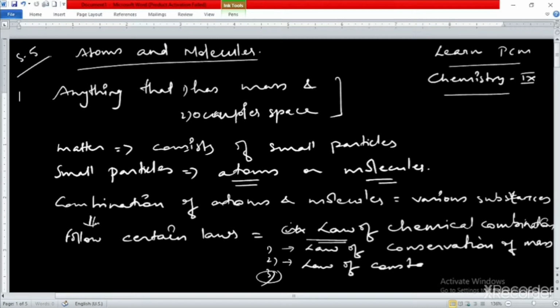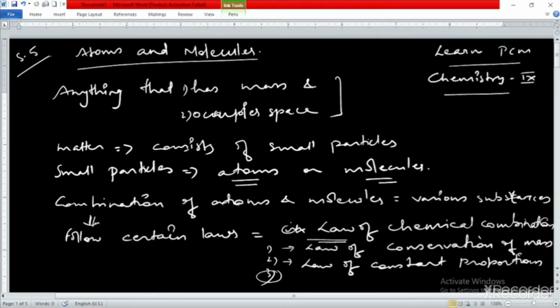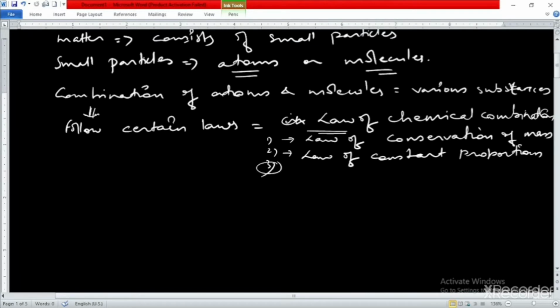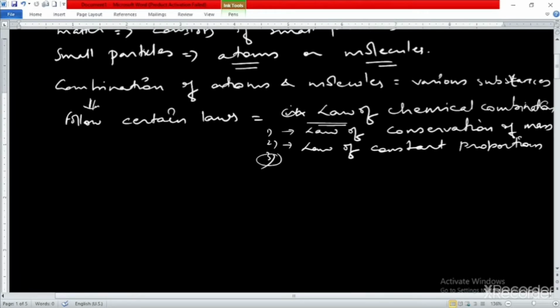We have already done this also, and if you have seen the videos, you must have gone through these topics. We also have come to know that these were experimental laws, explained on the basis of experiments done by scientists.